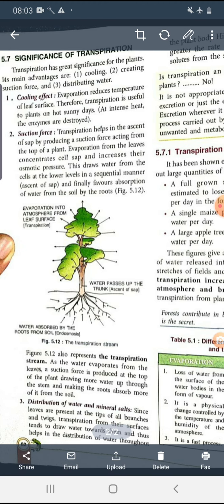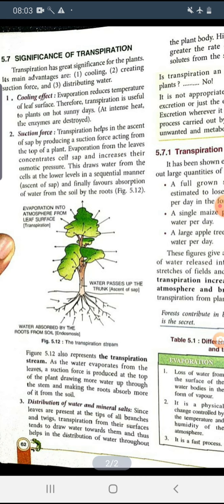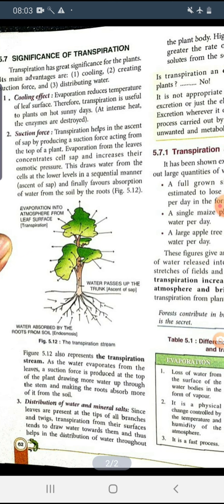If the water is released, there is loss of water, the cell sap concentrates, and it forms osmotic pressure. This osmotic pressure creates a suction force which helps to absorb water from the roots, and again it will be distributed to different parts of the plant body. So this figure represents the transpiration stream.